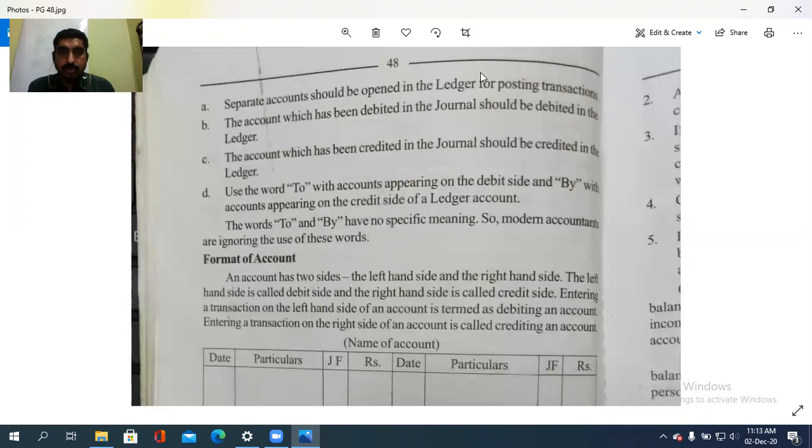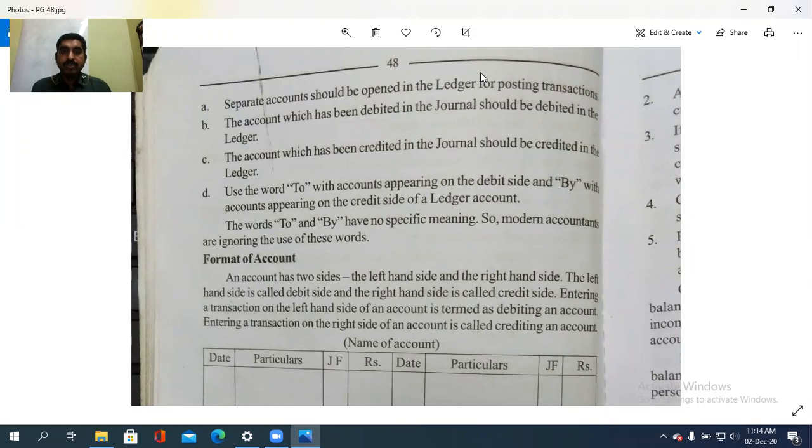Separate accounts should be opened in the ledger for the posting of transactions. The account which has been debited in the journal should be debited in the ledger. Journal debit ആയിട്ടുള്ള purchase account debit side: to purchases, cash in the credit side: by cash. അതാണ് to and by എന്നുള്ള word യൂസ് ചെയ്തിരിക്കണം.